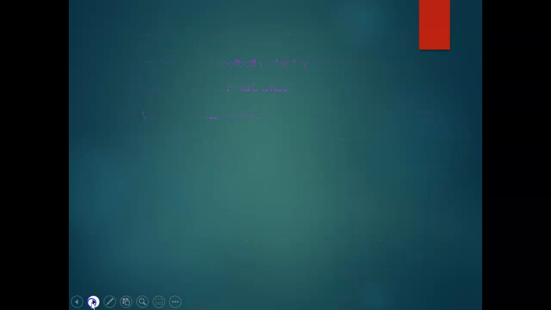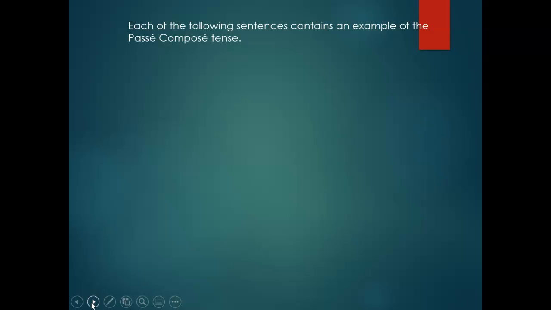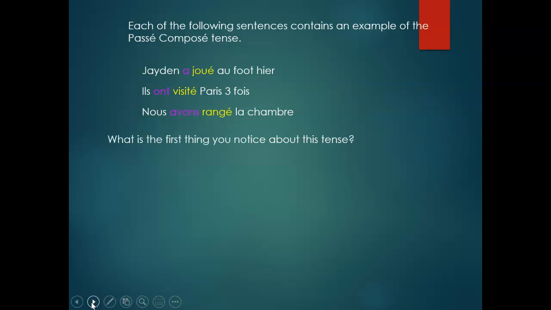Now, how does it work? Each of the following sentences contain an example of le passé composé tense. Let's look at it. Jaden a joué au foot hier. Ils ont visité Paris 3 fois. Nous avons rangé la chambre. What is the first thing you notice about these things? Look at it. A joué, ont visité, avons rangé.